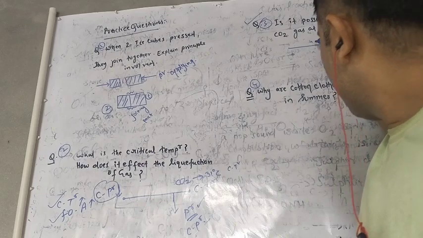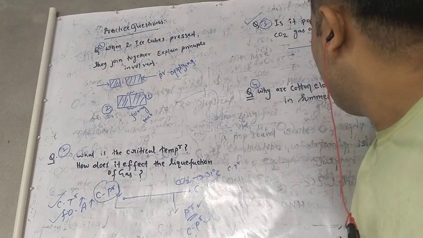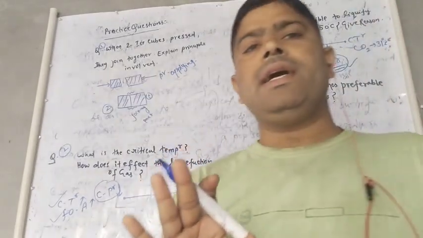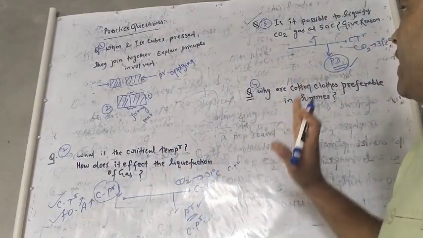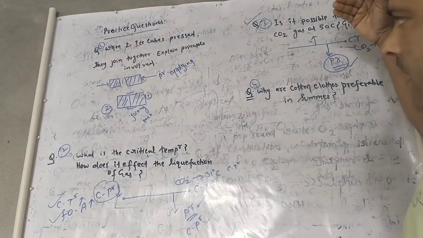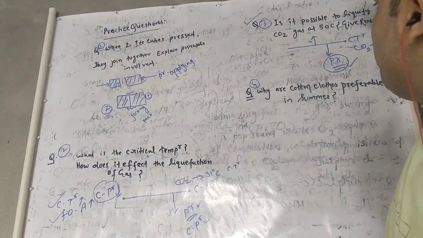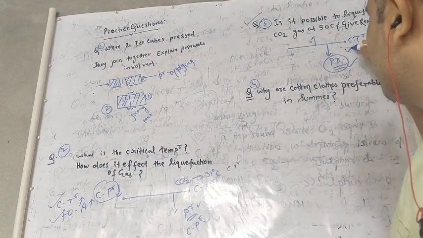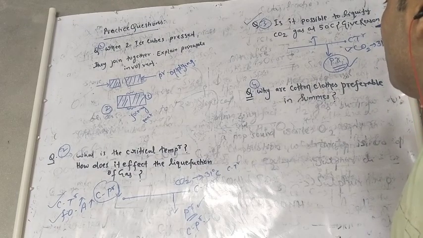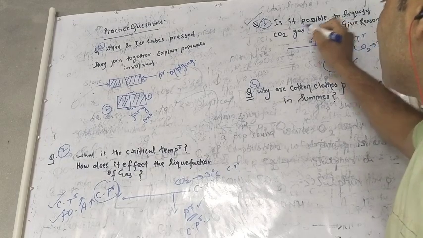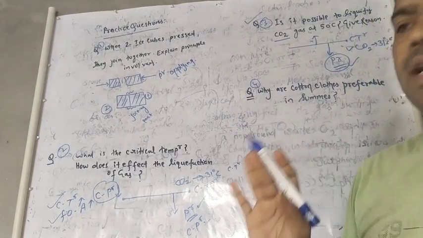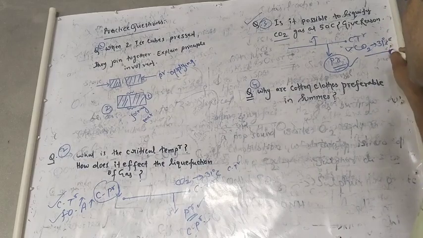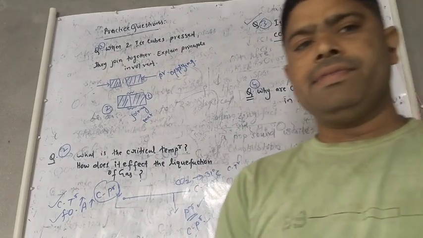But above this temperature, the CO2 gas cannot be converted into liquid. That is known as the upper limit of the critical temperature, and the critical temperature limit is 31 degrees centigrade. Above this temperature, this CO2 gas cannot be converted into liquid. Understand? Because the critical temperature of this gas is 31 degrees centigrade.